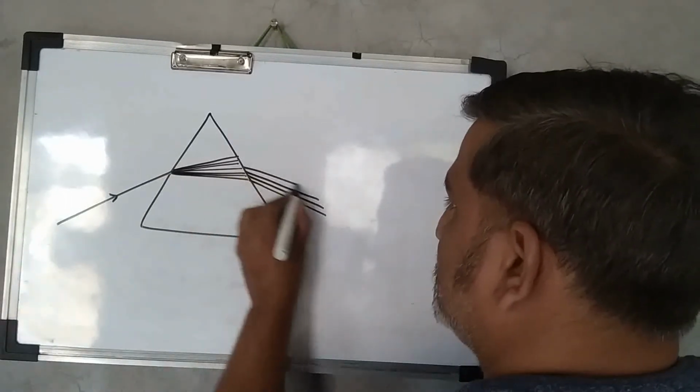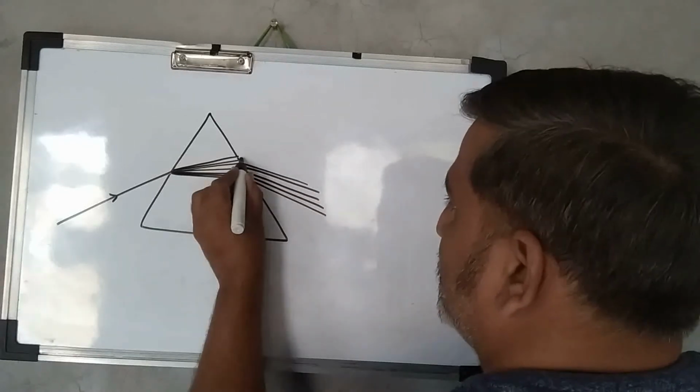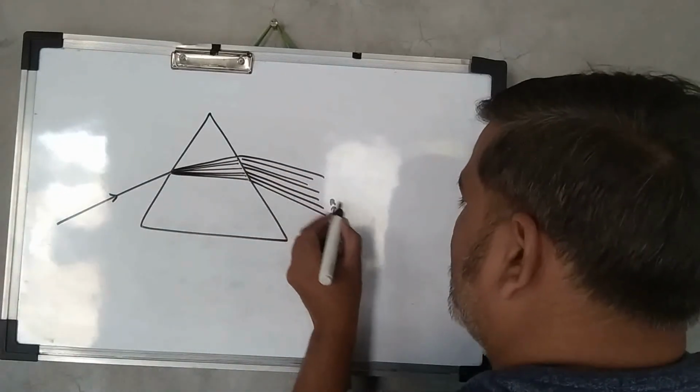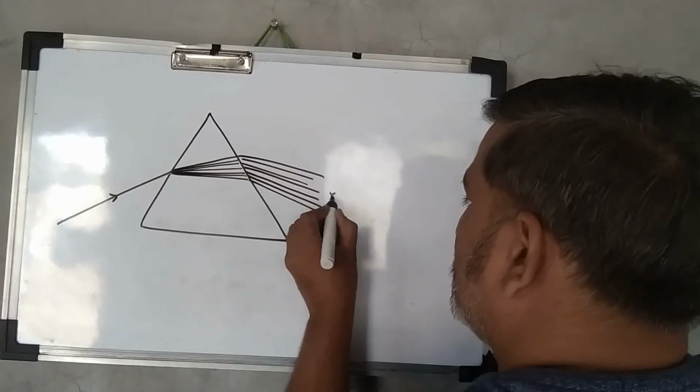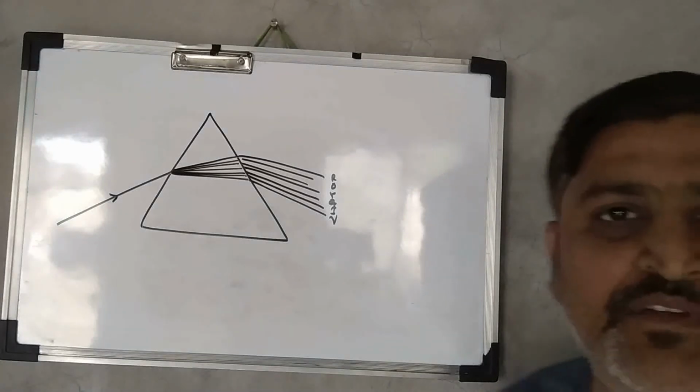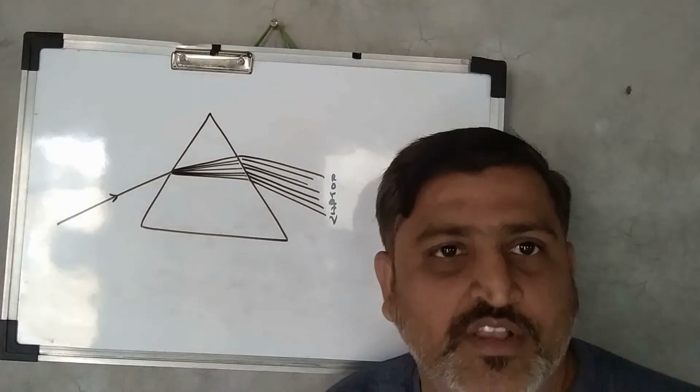Like this, he got the different colors, as VIBGYOR. Seven different colors he found.